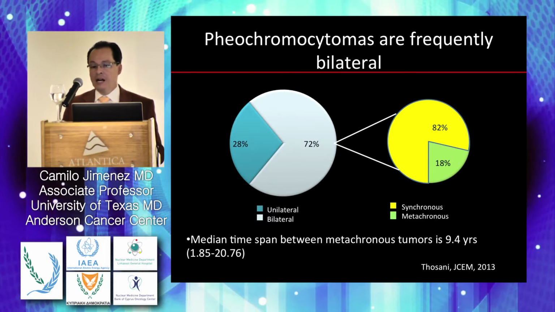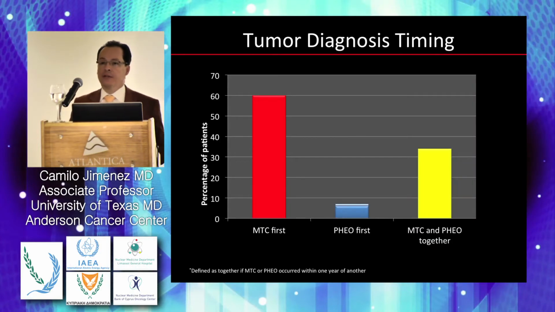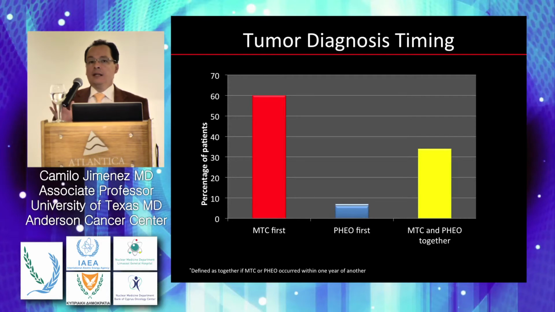Now, going back to medullary thyroid carcinoma. In most patients, the diagnosis of medullary thyroid carcinoma happens first. That's very important. In occasional patients, you will see that the pheochromocytoma is diagnosed before the medullary thyroid carcinoma. So some patients with MEN2 may present with apparently sporadic pheochromocytoma.